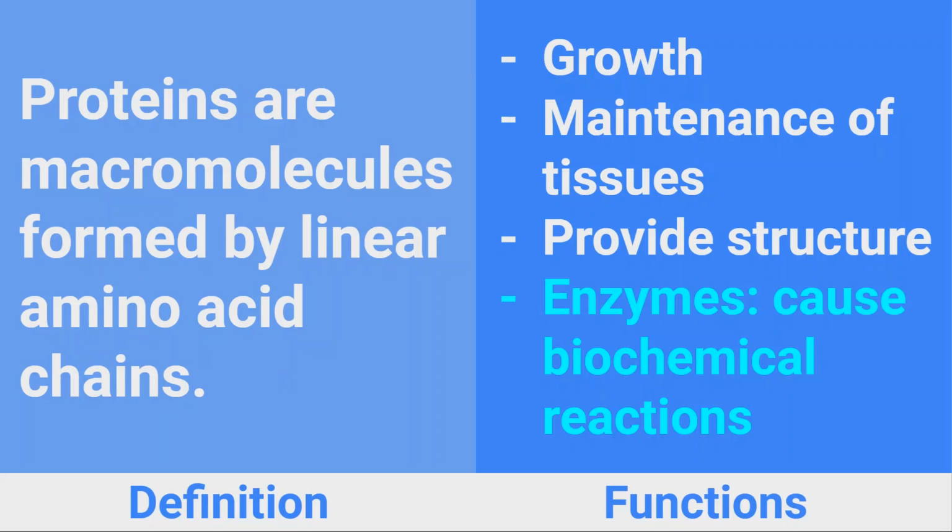They can have many functions in the cell. Proteins are in charge of growth and maintenance of tissues. There are other proteins as well that provide cells with rigidity thanks to their fibrous characteristics. For example, collagen. It provides structural support to the body. Collagen is present in your bones, ligaments, tendons, and skin.